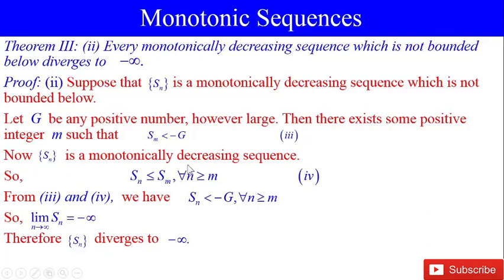Now Sn is a monotonically decreasing sequence. So Sn is less than or equal to Sm for all n greater than or equal to m. Now from 3 and 4 we have Sn is less than minus G for all n greater than or equal to m. Therefore, limit n tends to infinity Sn is equal to minus infinity. Therefore, Sn diverges to minus infinity.